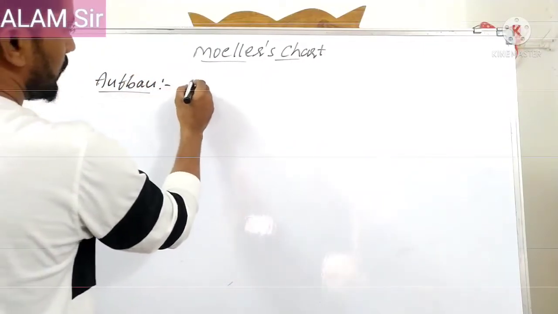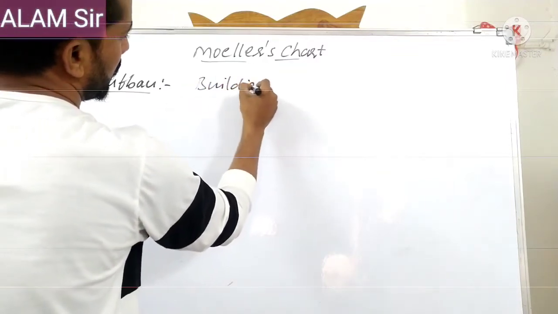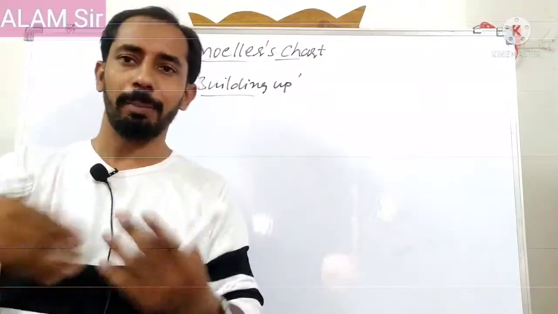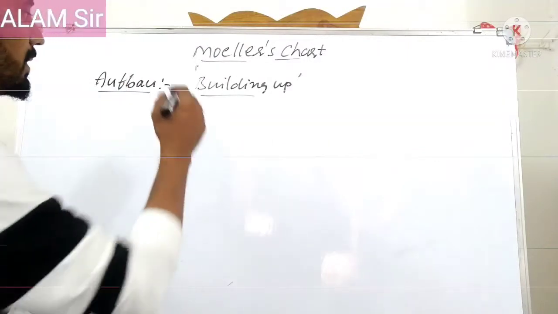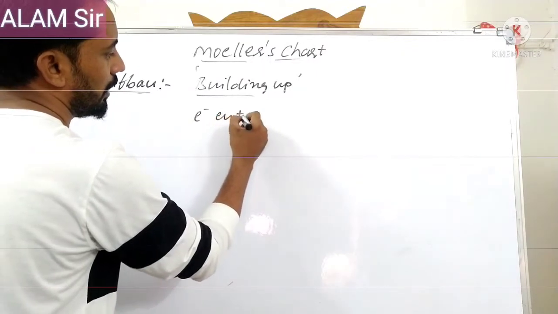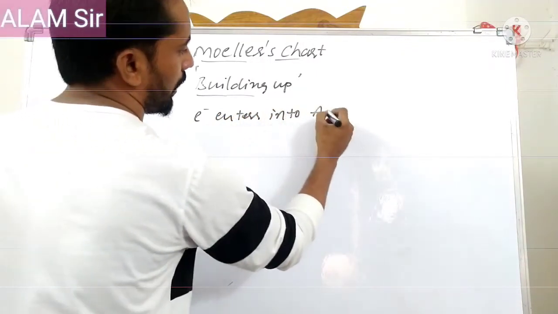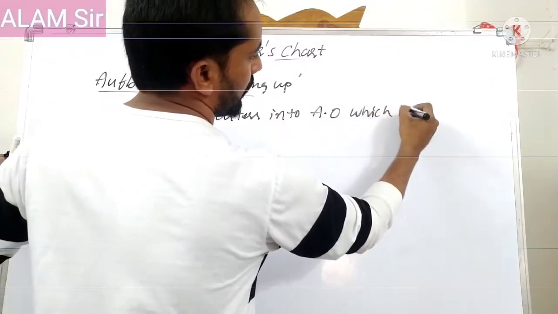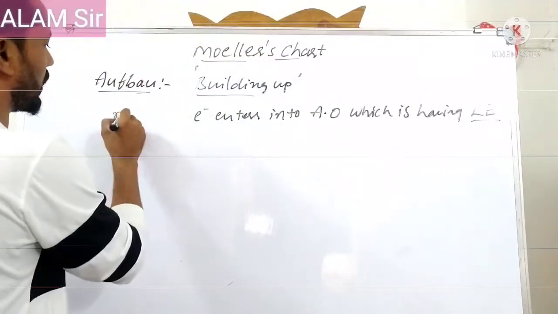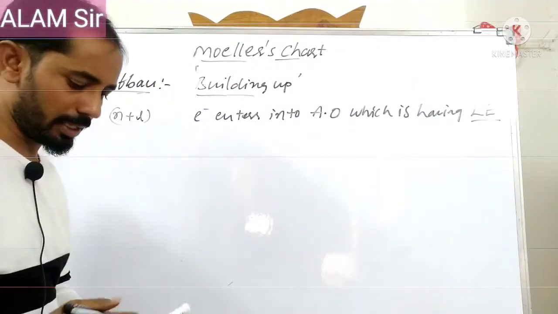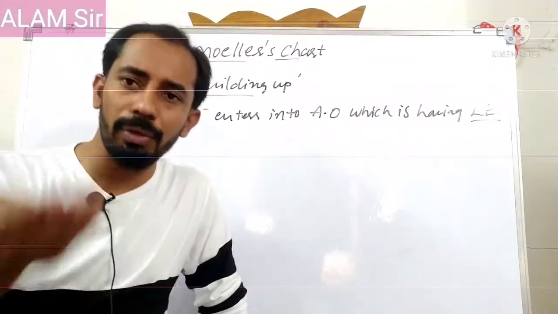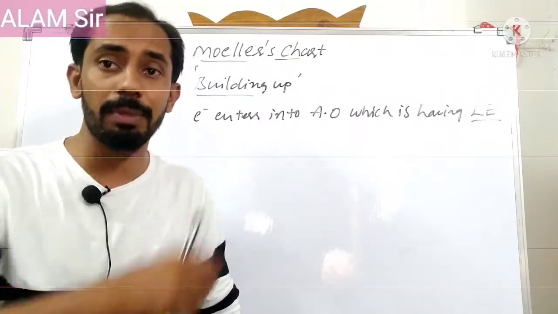Aufbau means building up, that is, making and increasing. According to the Aufbau principle, electrons enter the atomic orbital which has the lowest energy. The low energy values can be found based on the n plus l value. Very simple: the Aufbau principle says electrons enter the atomic orbital which has the lowest energy. Then how can we find which has the lowest energy? Just now we discussed it, based on the n plus l value.